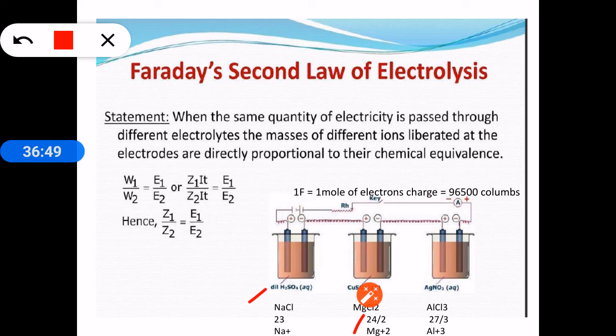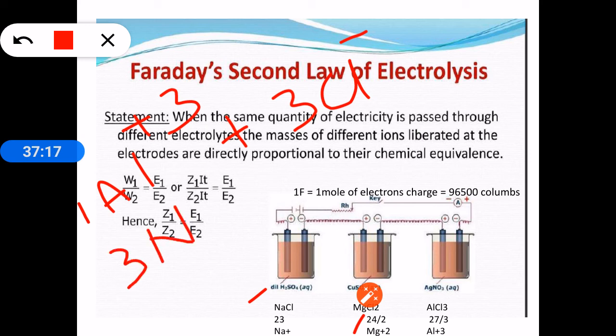Next, when the same 1 Faraday of electricity is passed through AlCl3 solution. Now 1 mole of AlCl3 will give 1 mole of Al plus 3 moles of Cl minus. Now the charge of each aluminium is plus 3. So 1 mole of aluminiums are there, but each is having plus 3 charge. So the total positive charges are 3 into Avogadro number. Avogadro number of atoms are there, but each atom is carrying plus 3 charge.